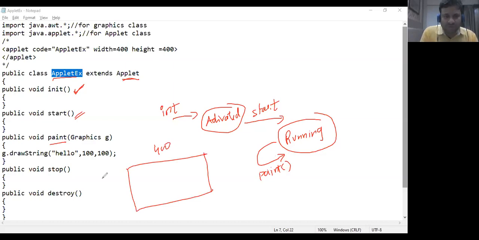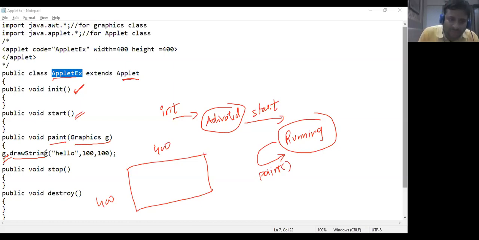Now I'm using a method drawString. It is a Graphics class method, so the paint method will take a reference of the Graphics class. The paint method belongs to AWT; you just have to import it and directly use it. There are many such methods: drawString, drawOval, drawRect, drawRoundRect, drawPolygon. You can refer to these methods. But this is the one method that I'm going to show you here.